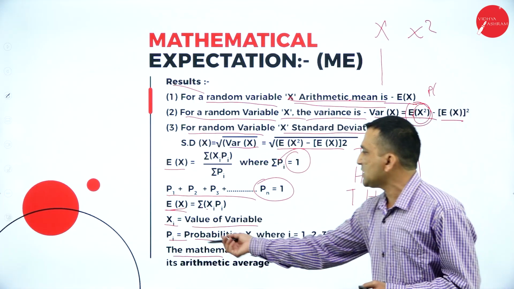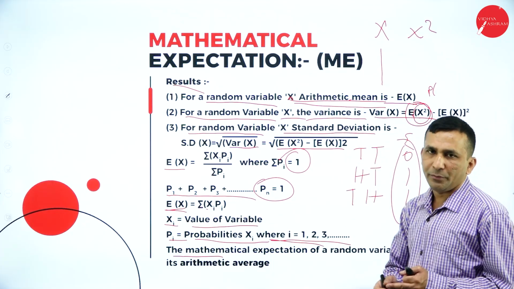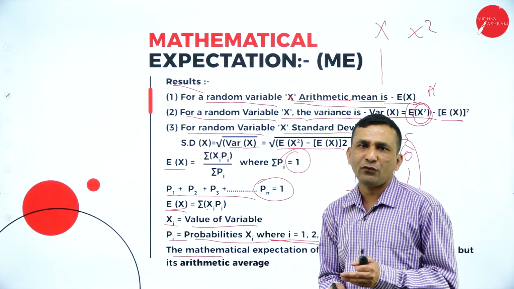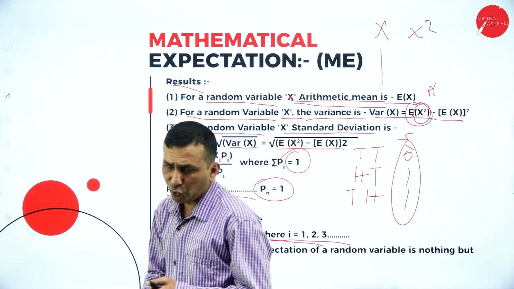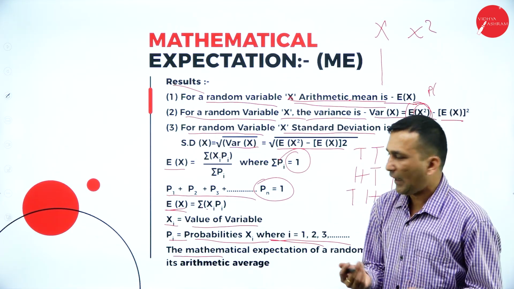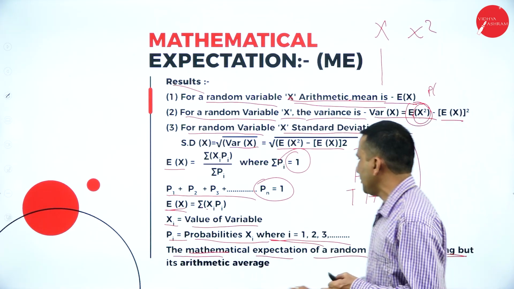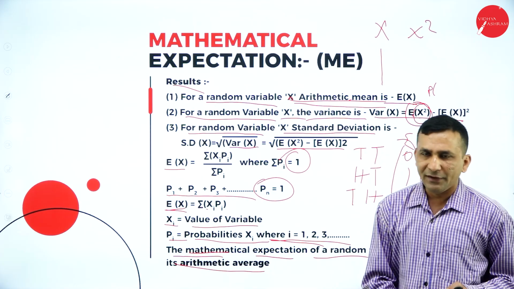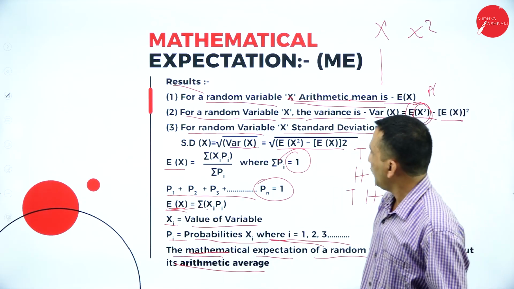For each experiment result we get a probability. In the case of one dice it is 1 by 6 probability. In the case of one coin, 1 by 2 is the probability. If you write it as a fraction value, 0.5. So the mathematical expectation of a random variable is nothing but the arithmetical average after taking the summation, which gives the arithmetic mean value. Okay, moving forward.